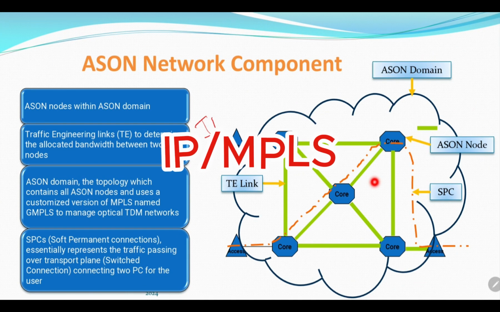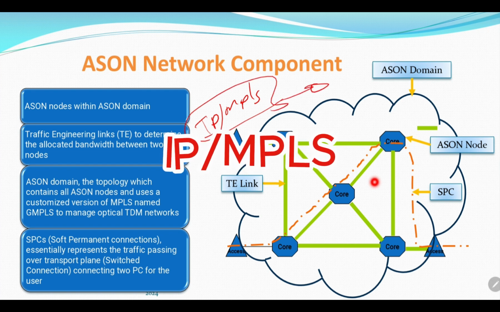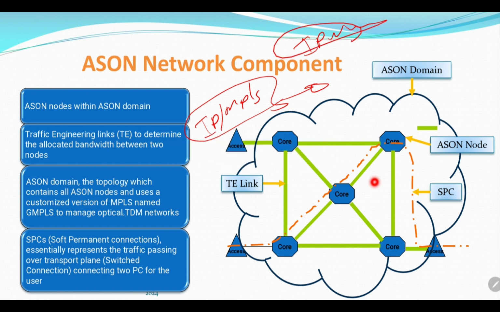Generally, IP/MPLS was essentially created to manage the traffic over an IP network, but here we are using a customized version of MPLS called GMPLS, or Generalized Multi-Protocol Label Switching, to manage the TDM network like SDH, or currently OTN and DWDM networks.